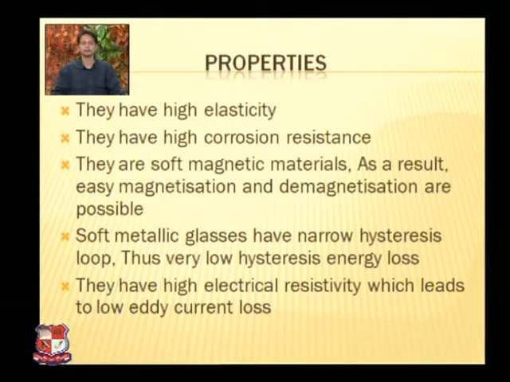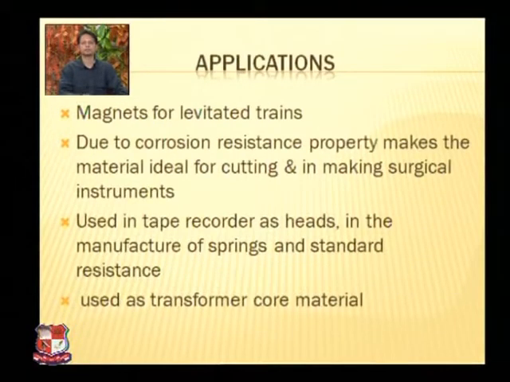In the same manner, if it is a soft magnetic material, the hysteresis loop is also narrow, and if the hysteresis loop is narrow, there will be very low hysteresis energy loss. The last point is they have high electrical resistivity, which leads to low eddy current loss. So these are the properties which should be written when it is asked.